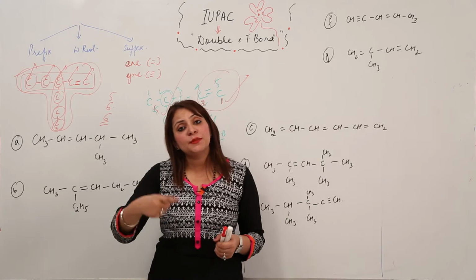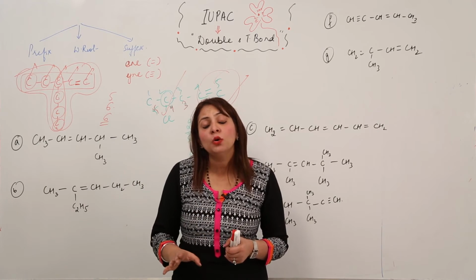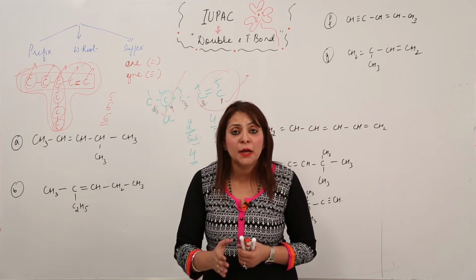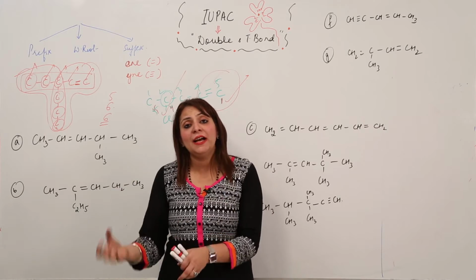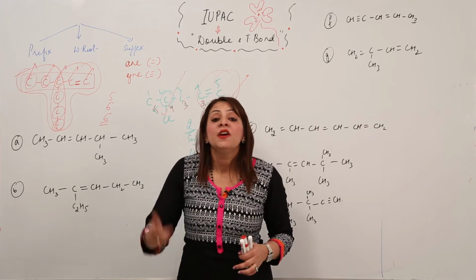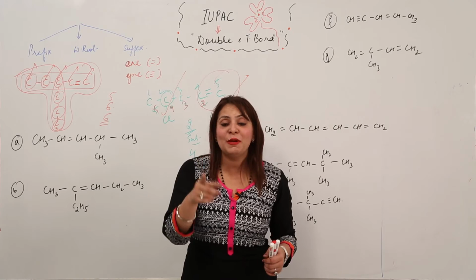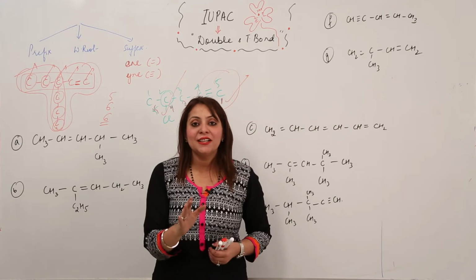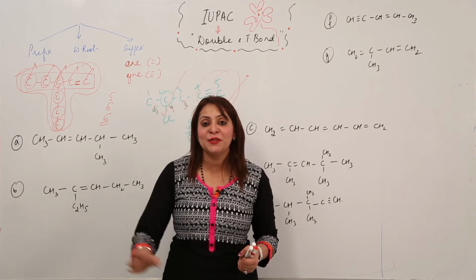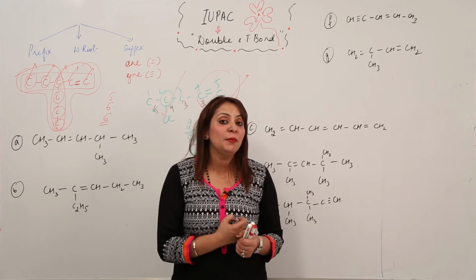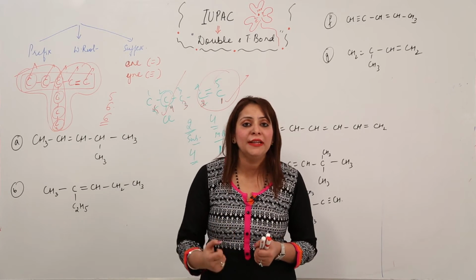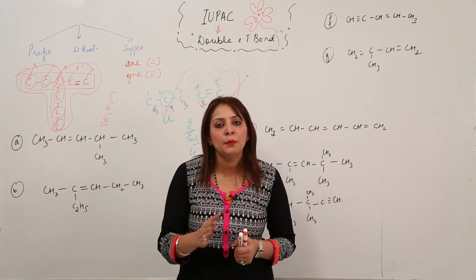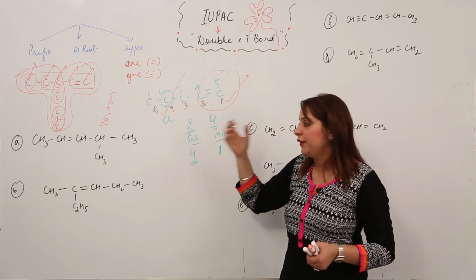But if we see a substituent as well as a multiple bond in the organic compound, then we have to number in such a way that the multiple bond gets the lowest number. Whether the substituent gets the higher or the smaller number, we are not concerned with it. But remember, we are not concerned only when a multiple bond is present along with it. Otherwise we have full consideration for the substituent as well. But when we have a multiple bond present with the substituent, our preference goes with the multiple bond. So the carbon atom carrying the multiple bond should get the lowest number. This is the second modification.